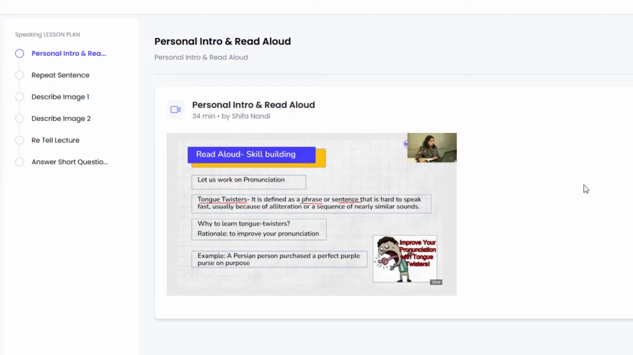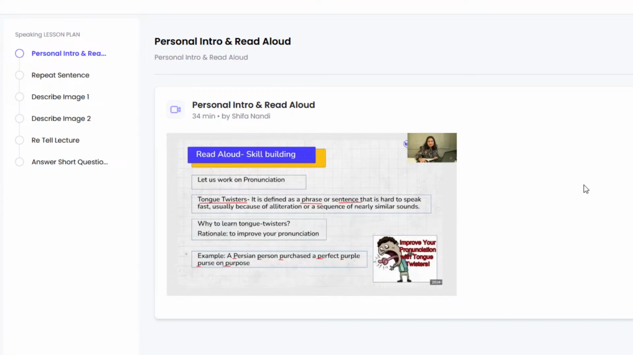A Persian person purchased a perfect purple purse on purpose. Now what exactly are we repeating? We are repeating the sound P time and again. So the consonant P is repeated here and it helps us to understand the pronunciation of this consonant. We're able to pronounce each word clearly and correctly, and that's how we can get a maximum score when it comes to the pronunciation bit. So isn't that a real fun way to learn pronunciation?